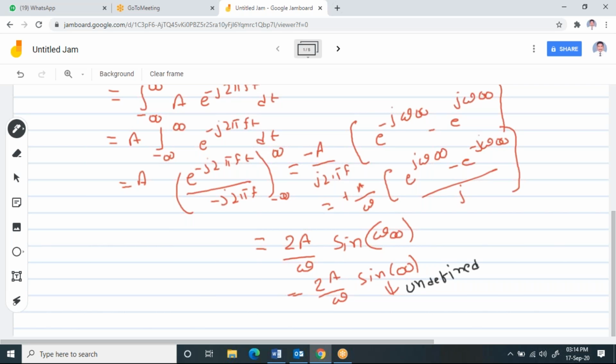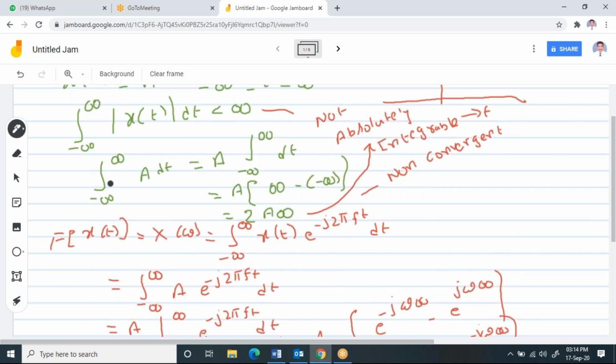So now try to understand. In the first part, I checked whether the given function is absolutely integrable or convergent or not. I observed that here it is not absolutely integrable and it is not convergent. Now try to understand what condition it has to satisfy.